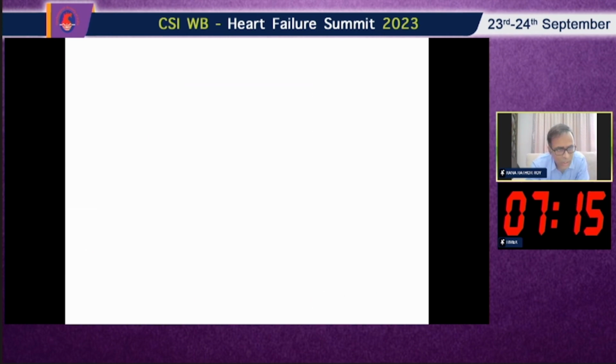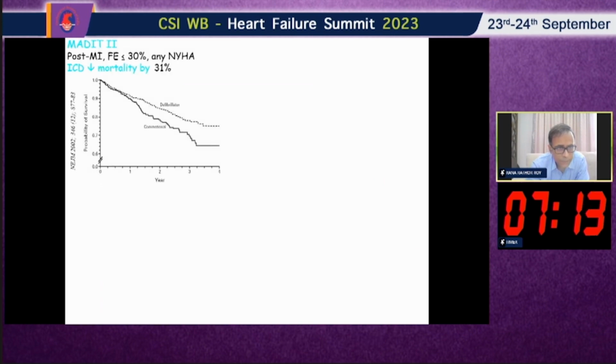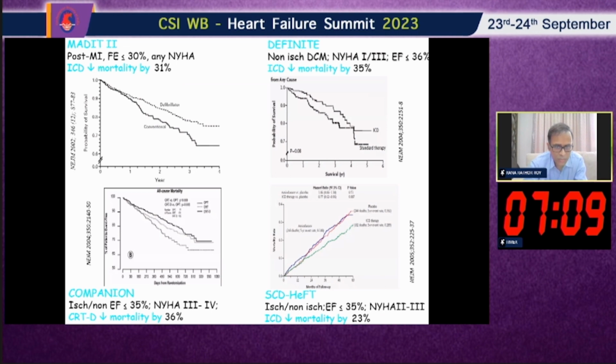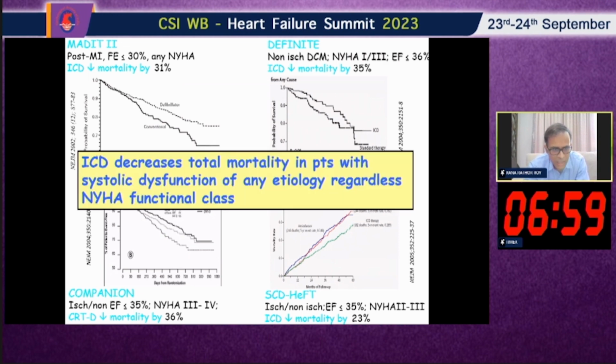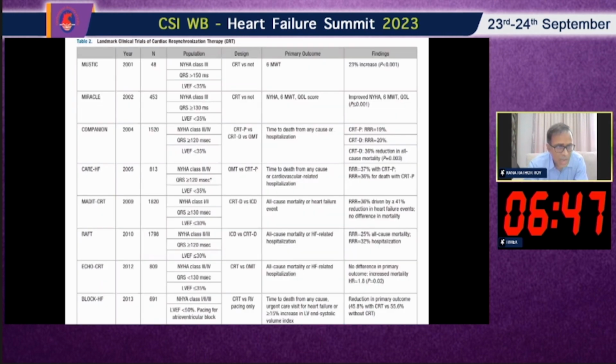As we already discussed, whether it is MADIT-II, the COMPANION trial, or SCD-HeFT, in all the trials ICD has been shown to reduce sudden cardiac death. So ICD decreases total mortality in patients with systolic dysfunction of any etiology, regardless of NYHA functional class. Regardless of etiology, we can say that ICD reduces sudden cardiac death.